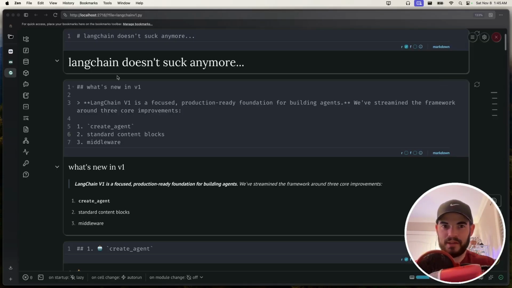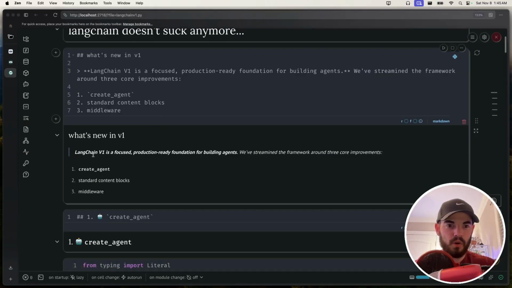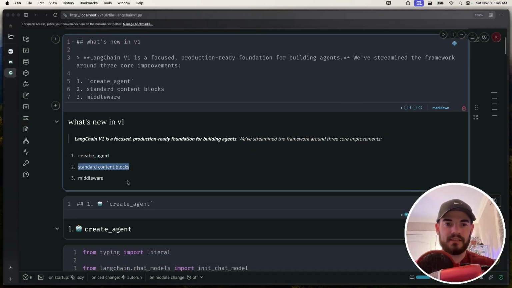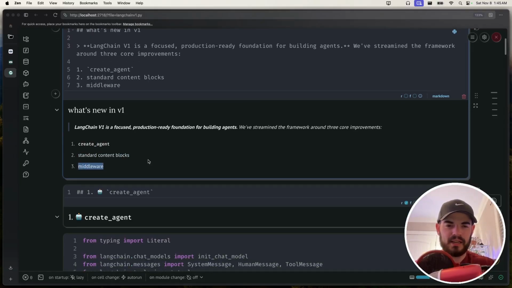As you can see at the top here, LangChain does not suck anymore. Specifically, what's new in V1. So LangChain, and this is just quoting from them, is a focused, production-ready foundation for building agents. We've streamlined the framework around 3 core improvements: create React agent, standard content blocks, and then I just put middleware. I think they had put initially refining the LangChain package and not be like a million different things now. It's just a very slim namespace.